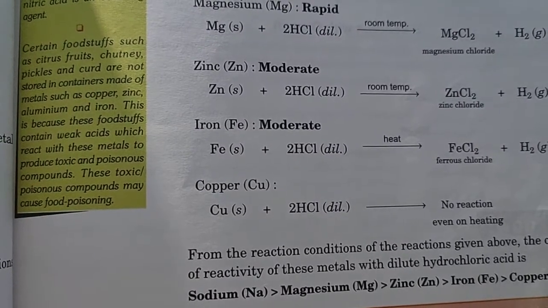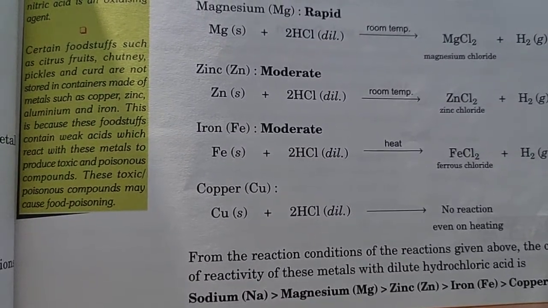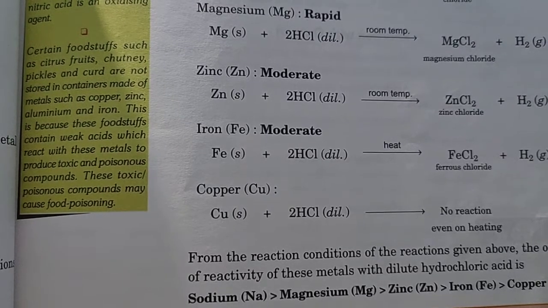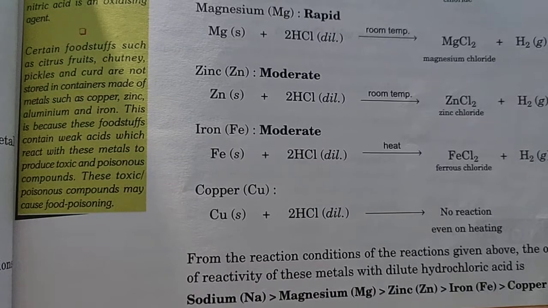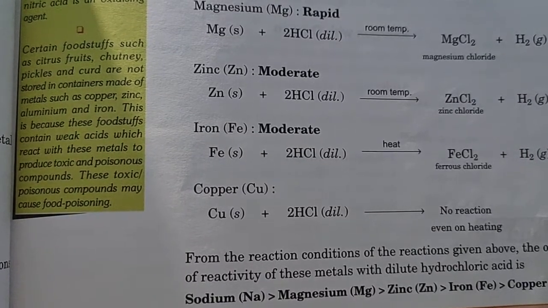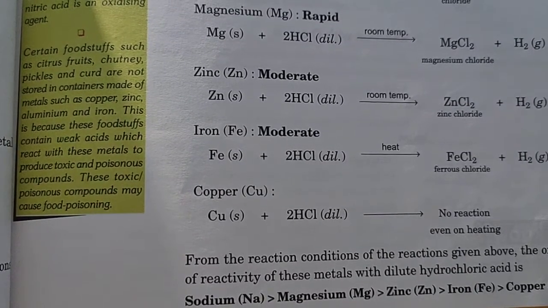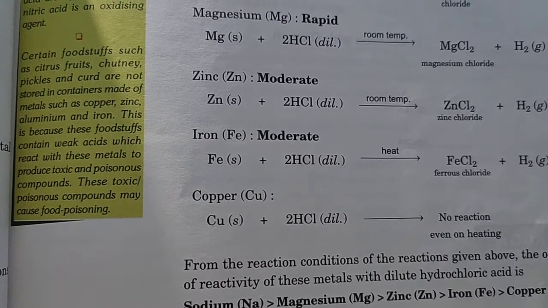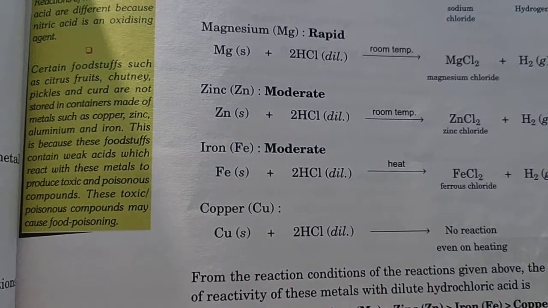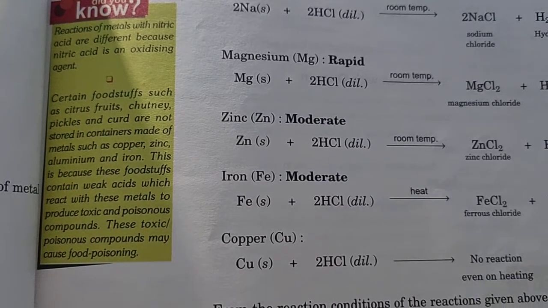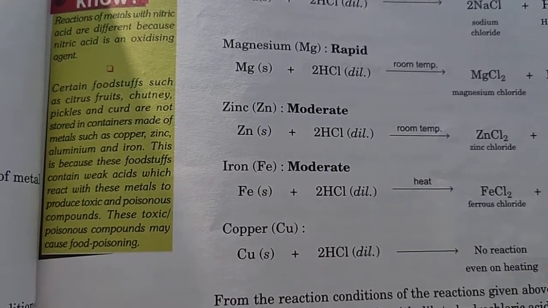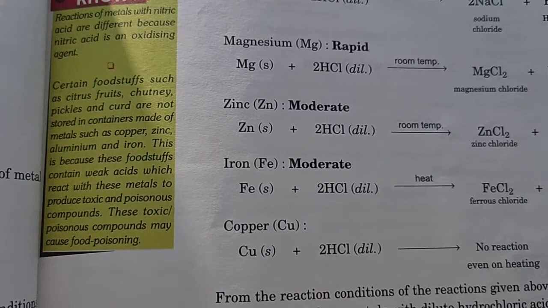One more thing you should know is that the reaction of metals with nitric acid, HNO3, is different. It takes place but under different conditions, because nitric acid is an oxidizing agent. Okay, it is an oxidizer. The question may come that the reaction of metals with nitric acid is different. Why? Because nitric acid is an oxidizing agent.